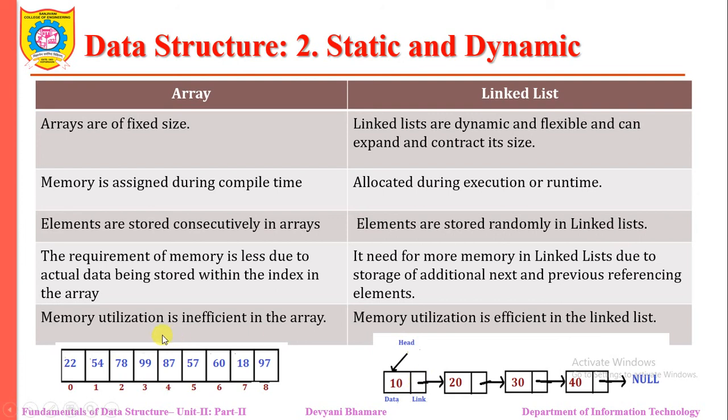In an array, memory utilization is inefficient. Suppose I have declared 10 elements and I have deleted 8. How much size should be there? It requires only 4 bytes. But the remaining elements in the array contain garbage values, so even though we deleted them, 18 bytes will always be used. In a linked list, if I want to delete this 20, 30 and 40, then we can free that memory. That's why we say memory utilization is efficient in a linked list.